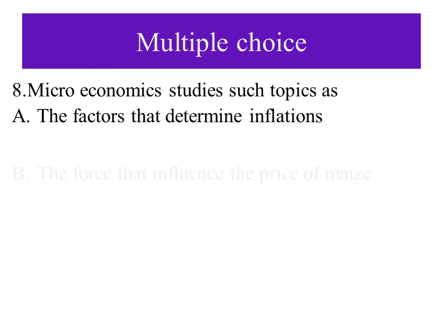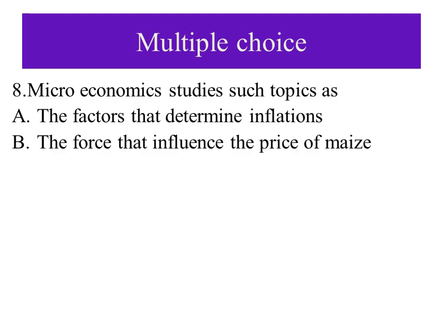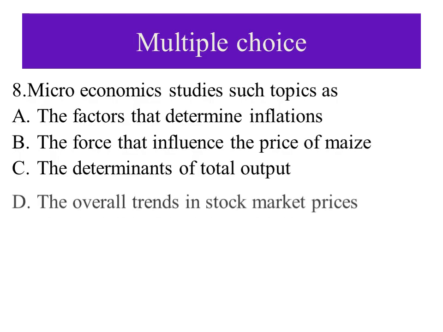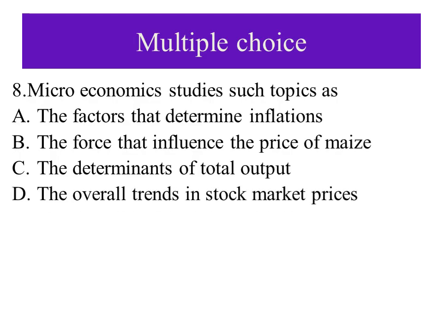B. The forces that influence the price of maize or corn. C. The determinants of total output. D. The overall trends in stock market prices. Which one is about microeconomics?